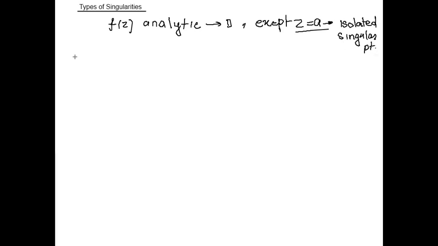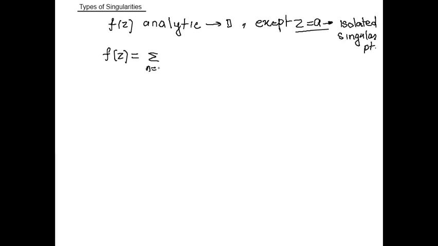Hence, by the Laurent series, if we expand our analytic function f(z) by Laurent series, then we see that the Laurent series has two parts. One is the positive power of z, another is the negative power of z.